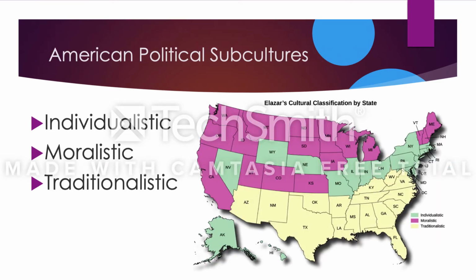American political subcultures. There are three main political subcultures in the United States today: individualistic, moralistic, and traditionalistic. Daniel Elazar introduced these three subcultures. Individualistic is a group of people who fit into this subculture because they are skeptical of authority, they want a limited government, and they like rare interaction of the government. They also believe in reliance on the marketplace.